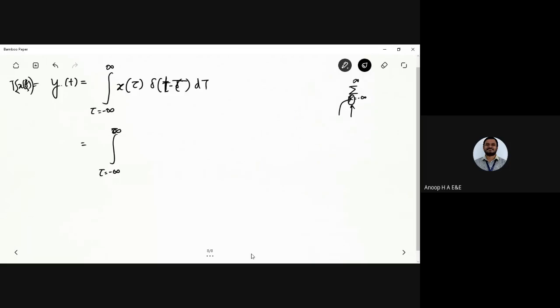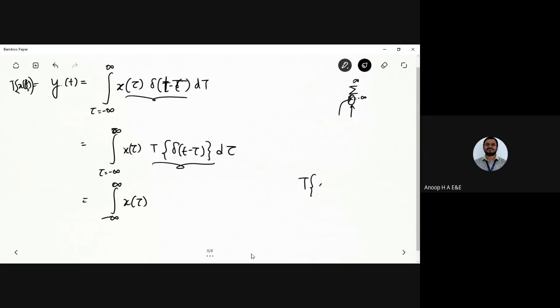If I want to apply it, what I'll be doing here is applying the T operator only to the delta function, t minus tau, d tau. The operator is applied inside the integral from minus infinity to plus infinity of x of tau. So T of delta of t minus tau would be the proportionate change. That is the time invariance property being applied here.